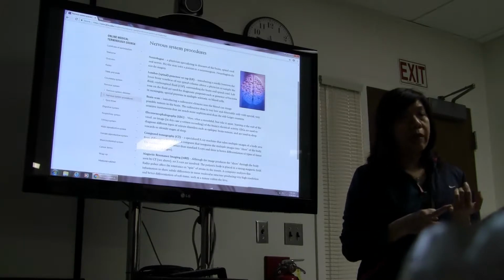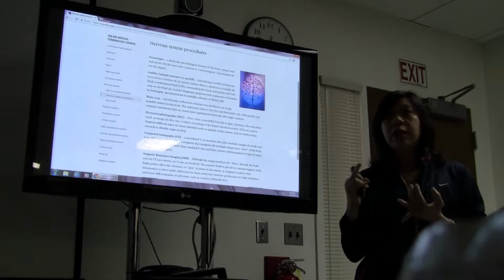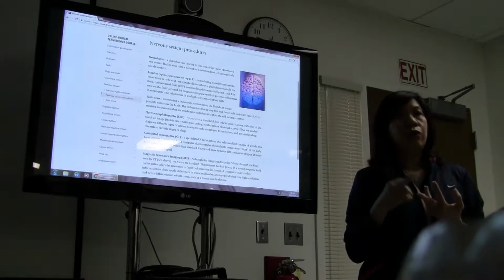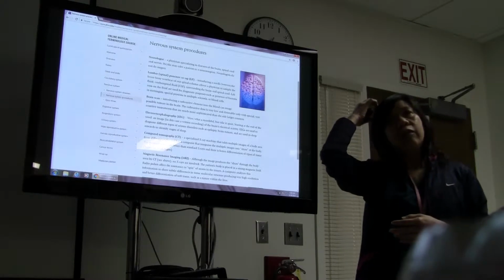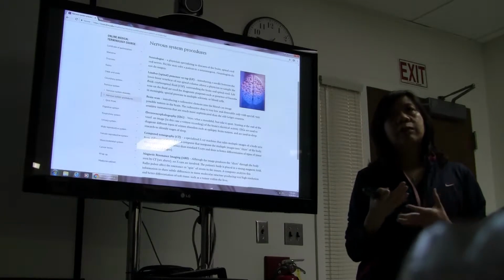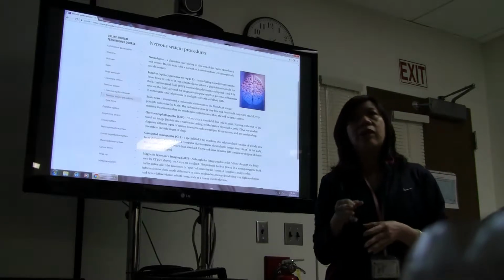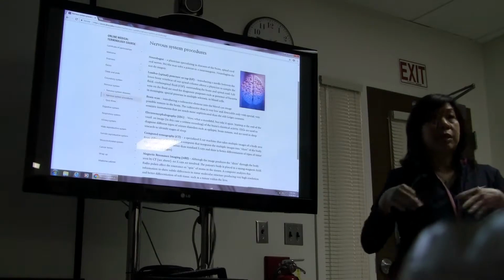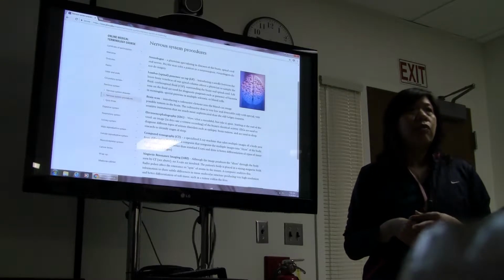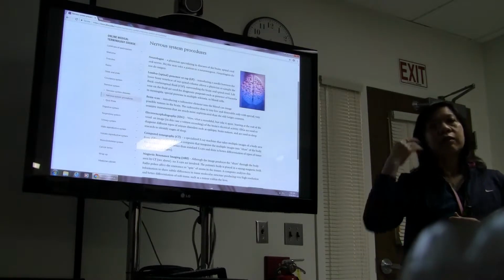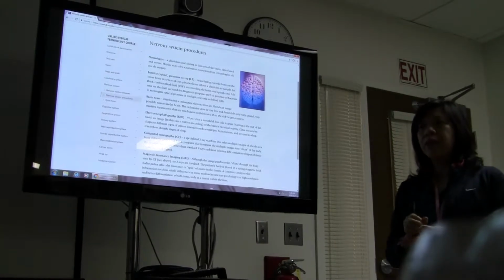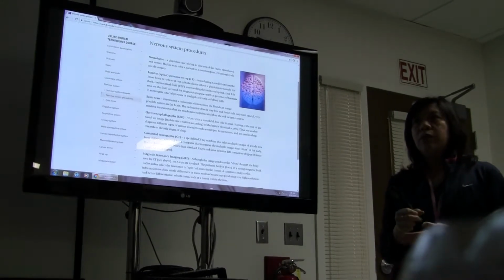They have dermatopathology, they have hematopathology, they have neuropathology, while smaller hospitals or community hospitals may not have their separate subspecialties.